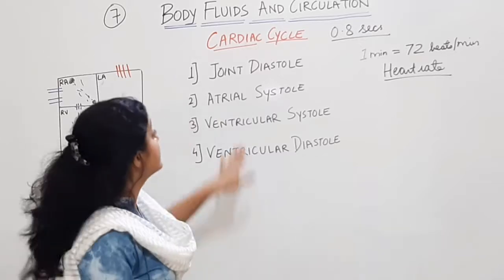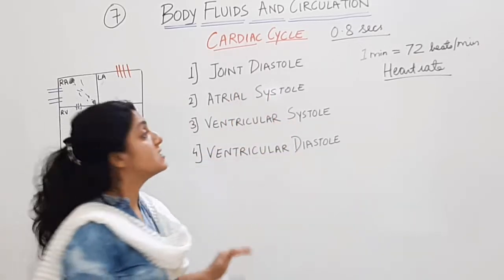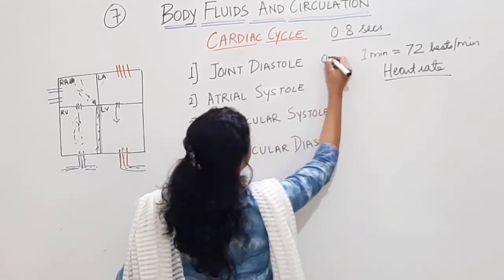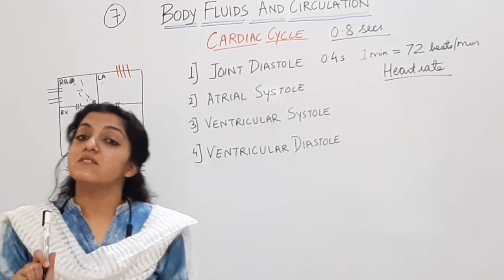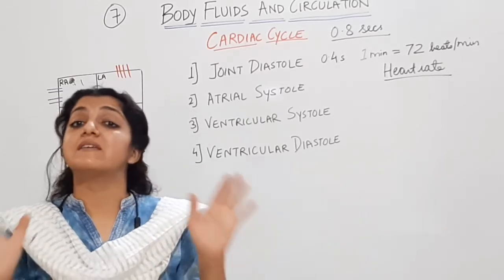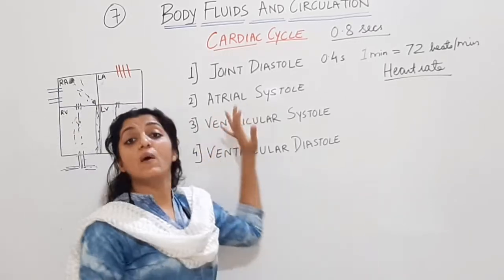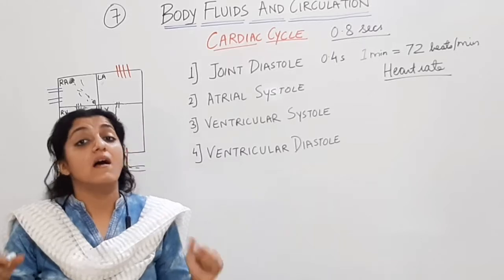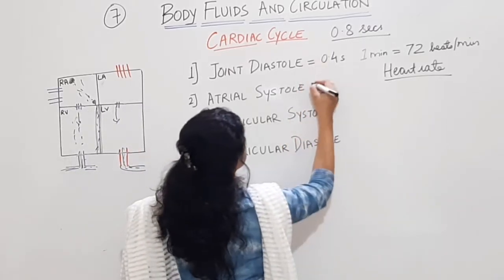All right. Let us see the duration of these individual phases. Joint diastole का total duration is 0.4 seconds. That is when the atria as well as the ventricles both are in a relaxed state. Atrial systole, when the atria are contracting but ventricles relaxed है, that is of 0.1 second.